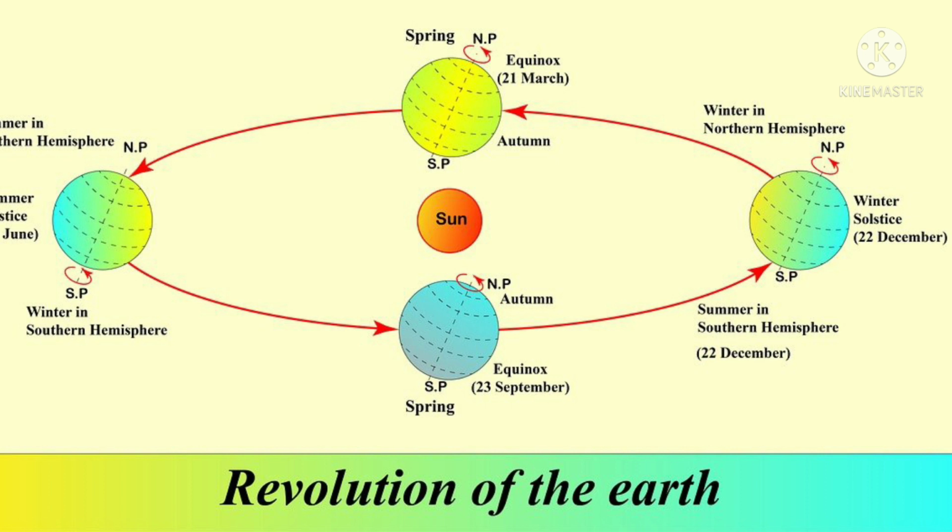And oppositely, if the northern hemisphere has summer, the southern hemisphere will have winter.